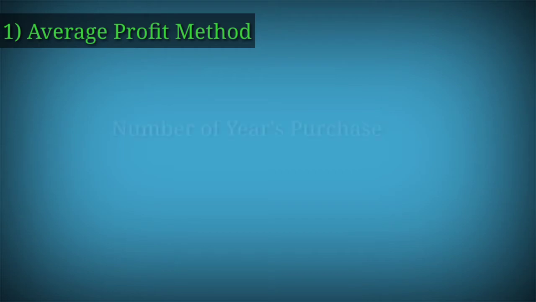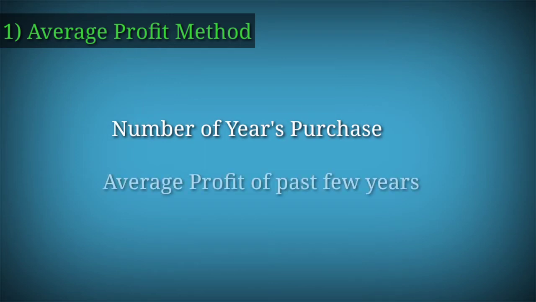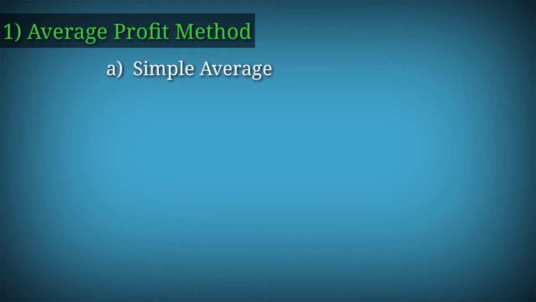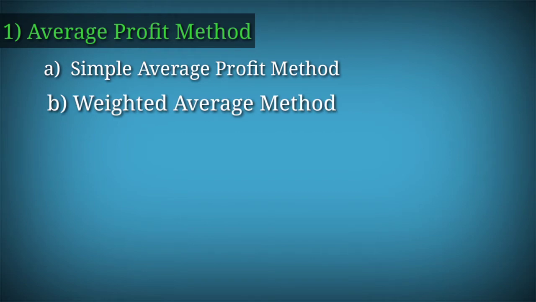Under this method, the goodwill is valued at an agreed number of years purchase of the average profit of past few years. Under this average profit method, there are two methods used for valuation of goodwill. The first one is simple average profit method and the second one is weighted average profit method.